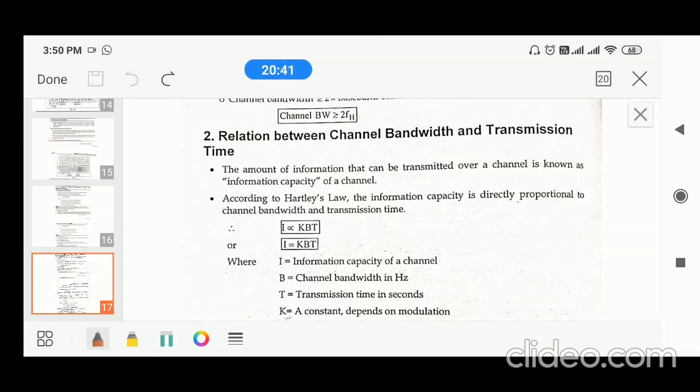That means if the bandwidth is larger, the transmission time becomes smaller. Similarly, when you want to send the same 10 MB file with less bandwidth, it consumes more time. Hence, bandwidth is inversely proportional to transmission time. So you should remember, bandwidth and transmission time are inversely proportional.